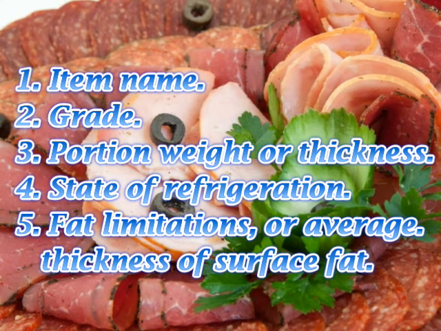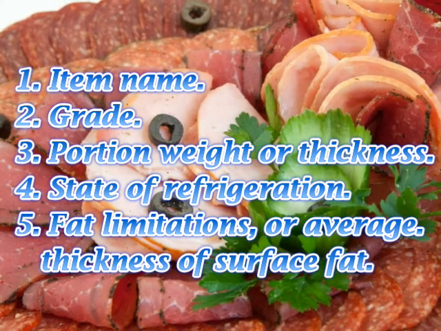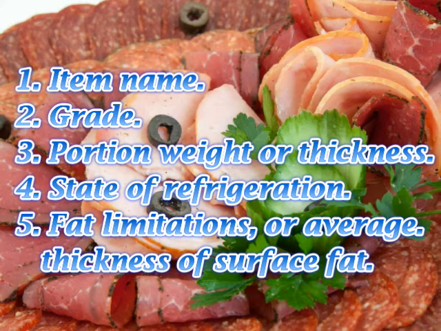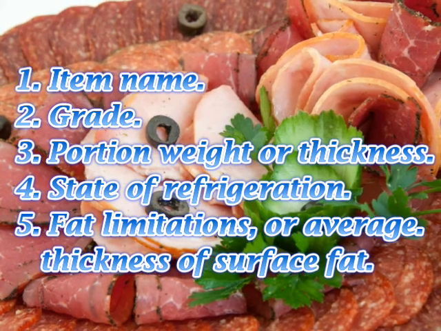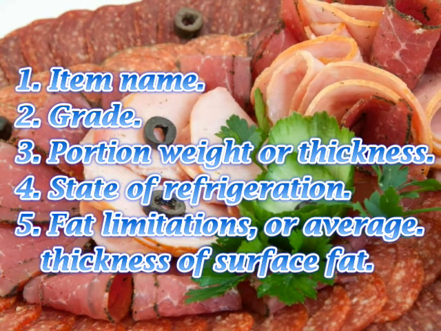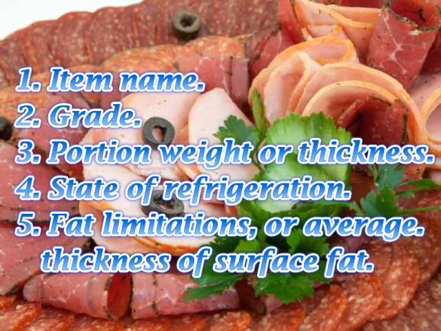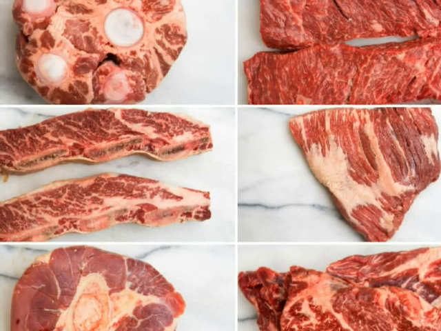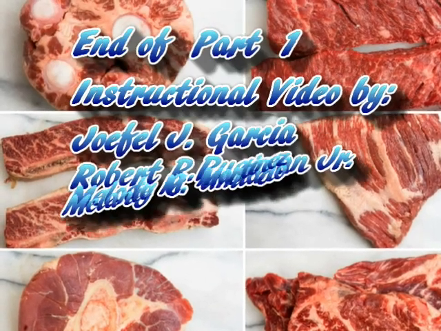Fifth, the fat limitations or average thickness of surface fat. Example, you can request a 1 inch maximum. But remember that these specifications do not apply to veal.